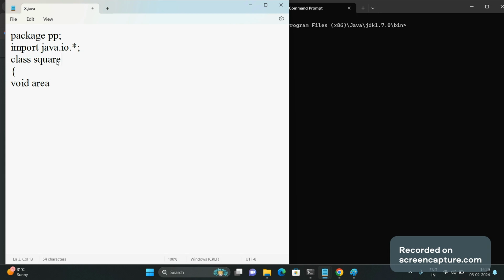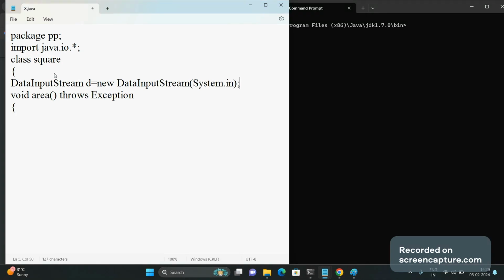I am writing the square class where I am writing one functionality, area, which performs the task of reading the value of the side from the user, for which we will need to create an object of the DataInputStream class with System.in in brackets.